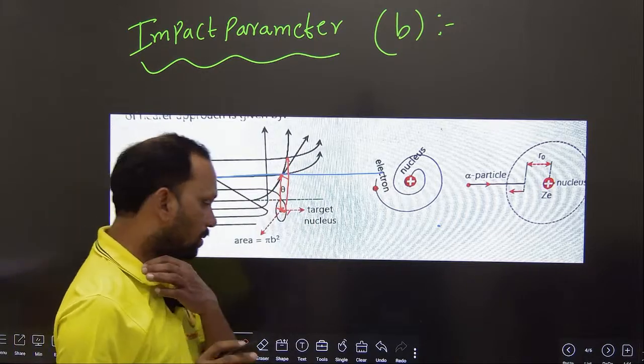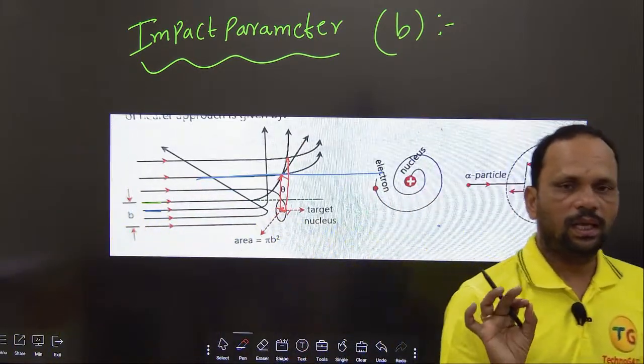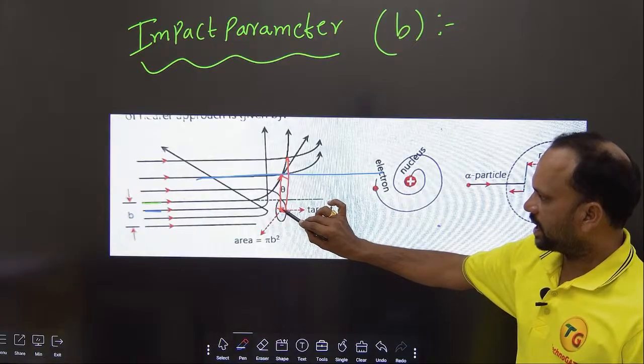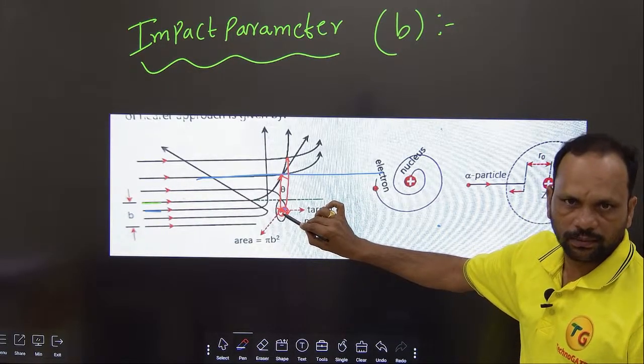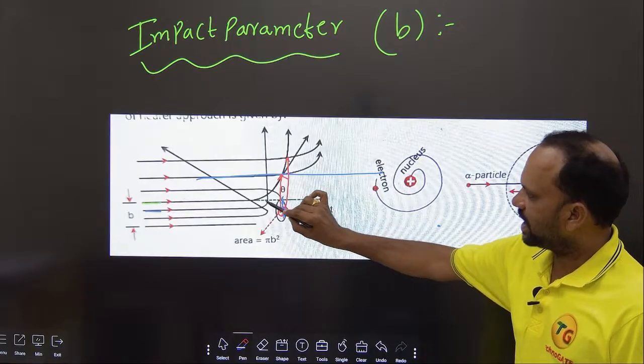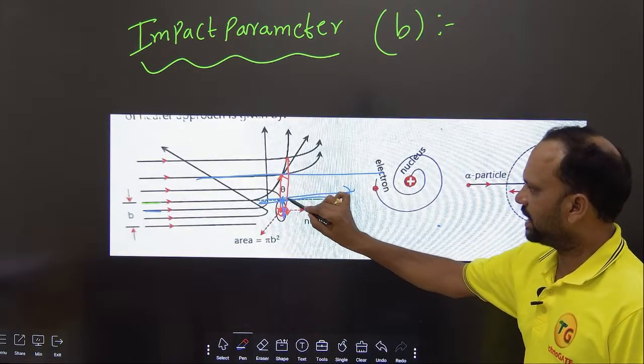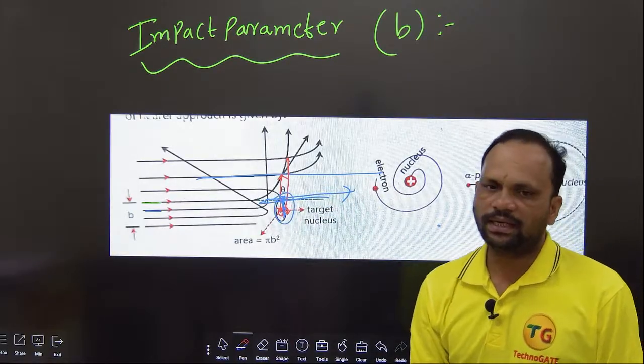So now we can say that the perpendicular distance from center of the nucleus or center of the gold foil to the initial velocity vector, initial direction of the alpha particle, అంటే impact parameter.